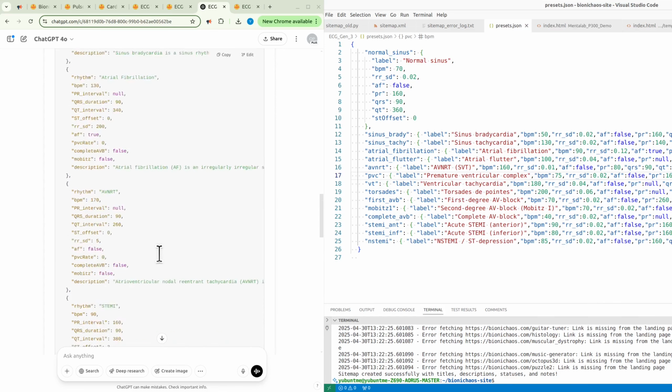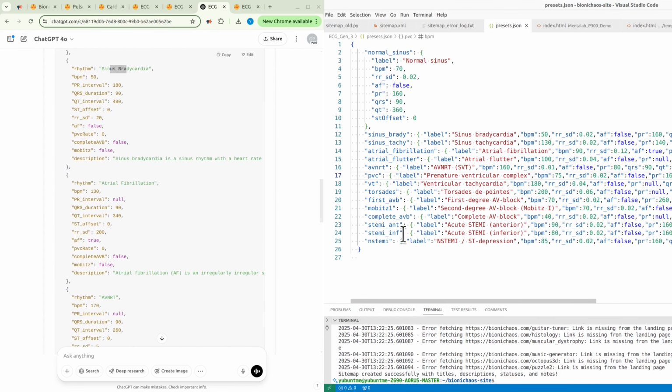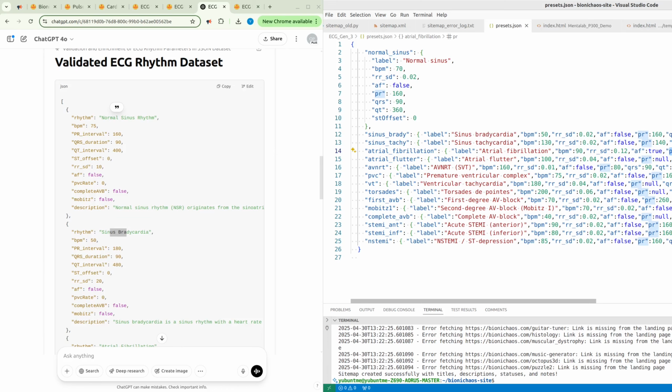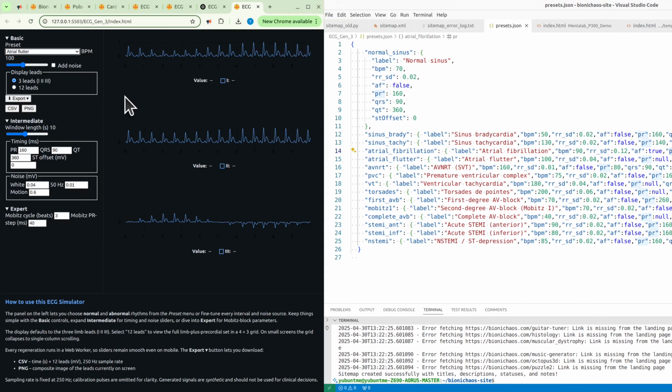So it was only able to confirm 5 out of whatever conditions and ECG abnormalities we have. And the problem is, in atrial fibrillation we have a PR interval that is meant to say null, but it's actually not being taken into account at the moment.